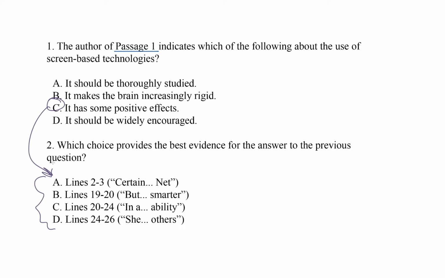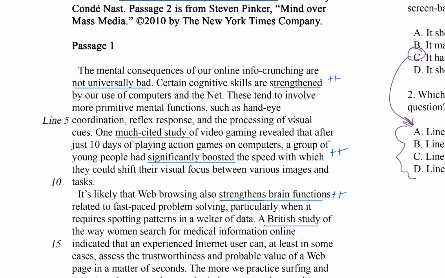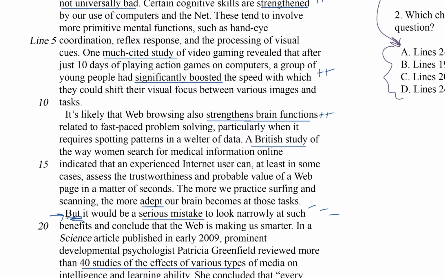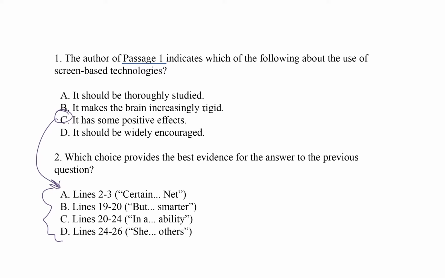So I'm going in, looking at choice B, lines 19 to 20, starting with but, ending with smarter. But it would be a serious mistake to look narrowly at such benefits and conclude that the web is making us smarter. Does this tell me anything about screen time? Yeah, it says it's maybe not all good, so let's scan the choices of the first question for a match. Thoroughly studied, increasingly rigid, some positive effects, widely encouraged. I'm going to say no, there's no connection to another choice here, so we can cross it off.